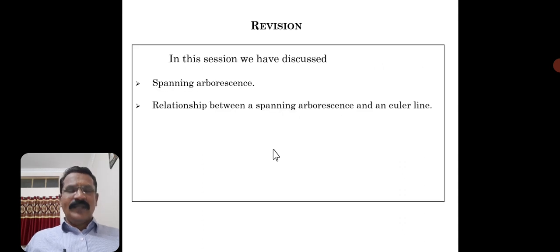So in this session, we have recalled the spanning arborescence, and also what an Euler line is, and we have given a relation between the spanning arborescence and the Euler line. It implies the Euler line definitely contains a spanning arborescence.